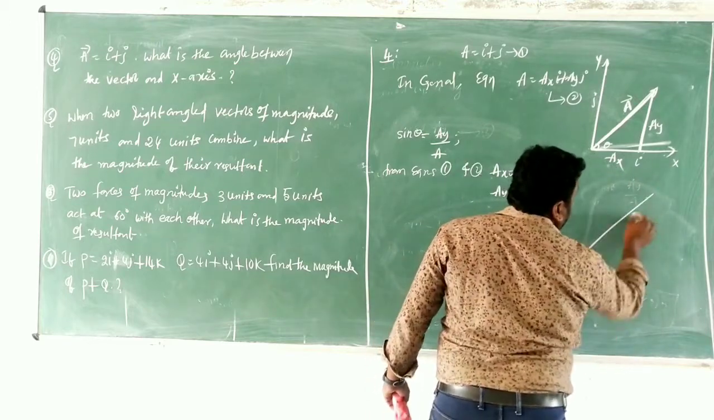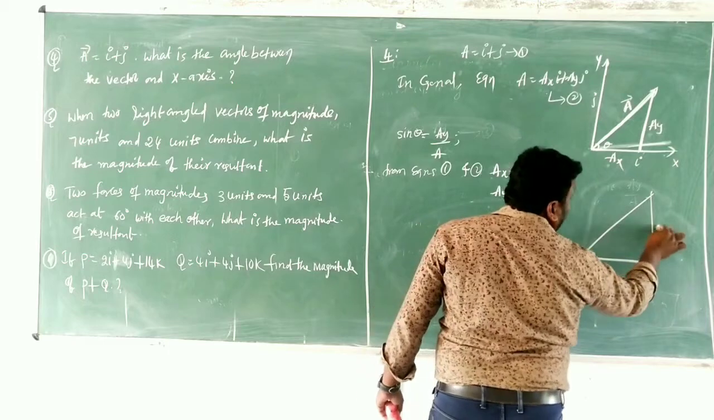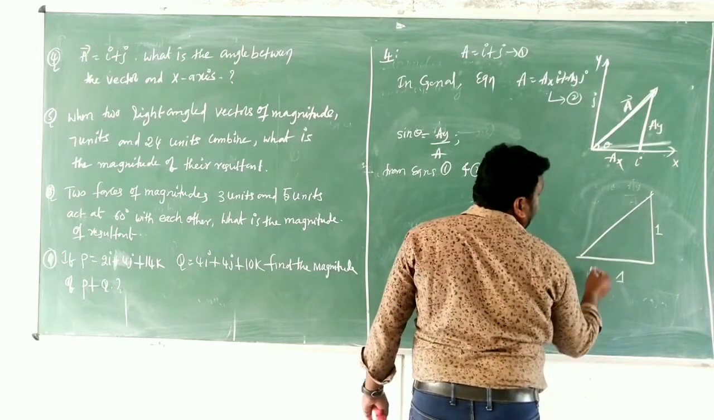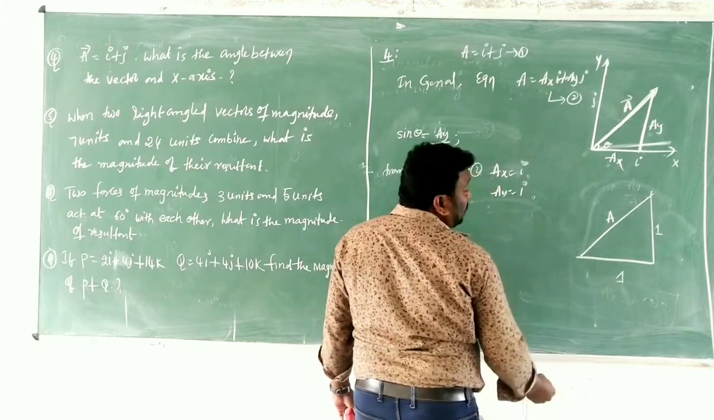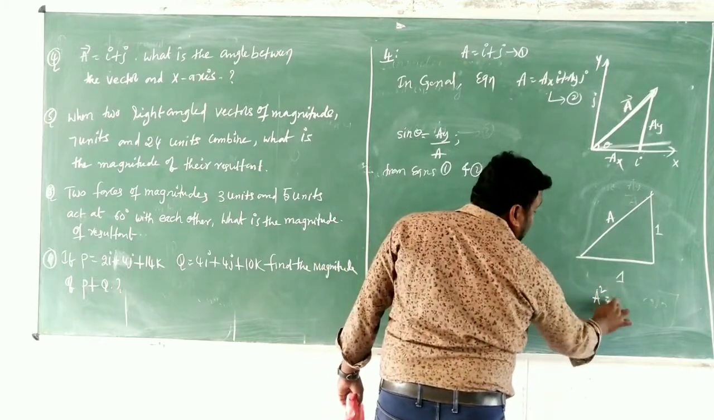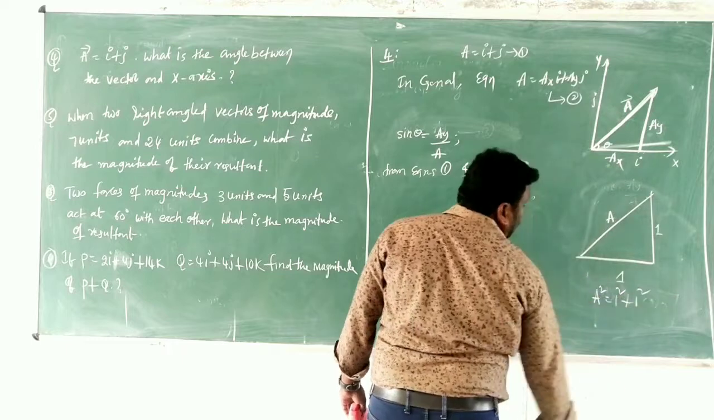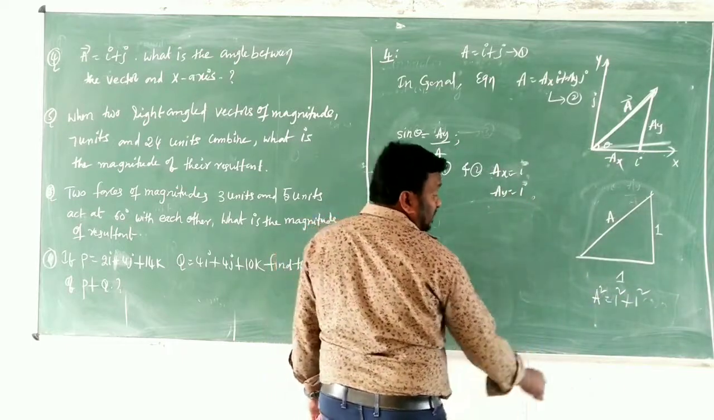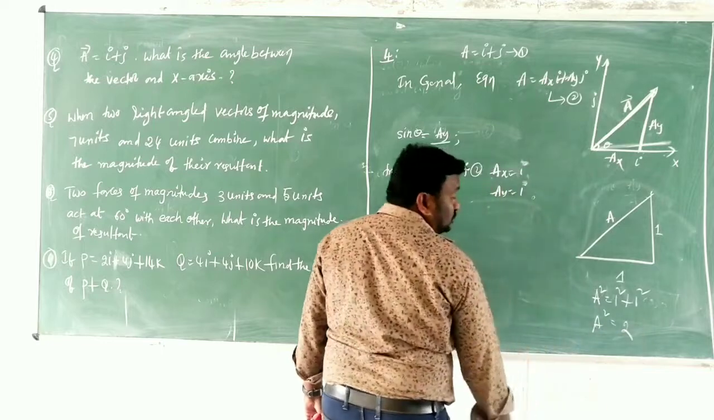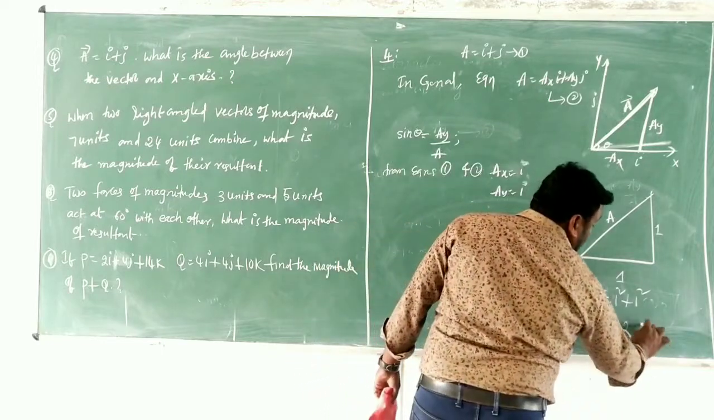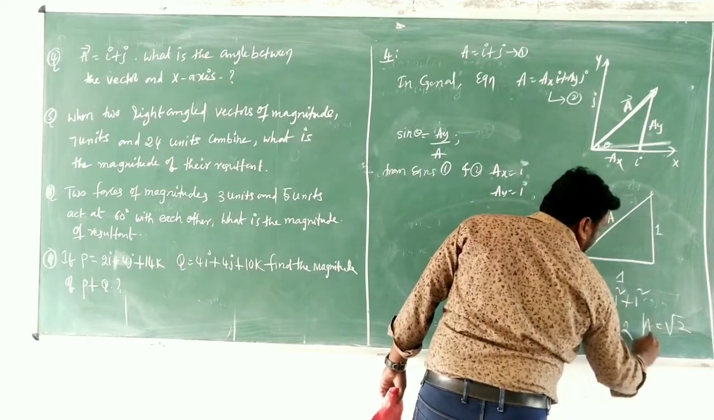This is a triangle now, a right angle triangle. This value is 1 and this value is 1, and this is now a. Then according to Pythagoras, a square is equal to 1 square plus 1 square. Then a square is what? 2. And a is what? Root 2. A value is root 2.